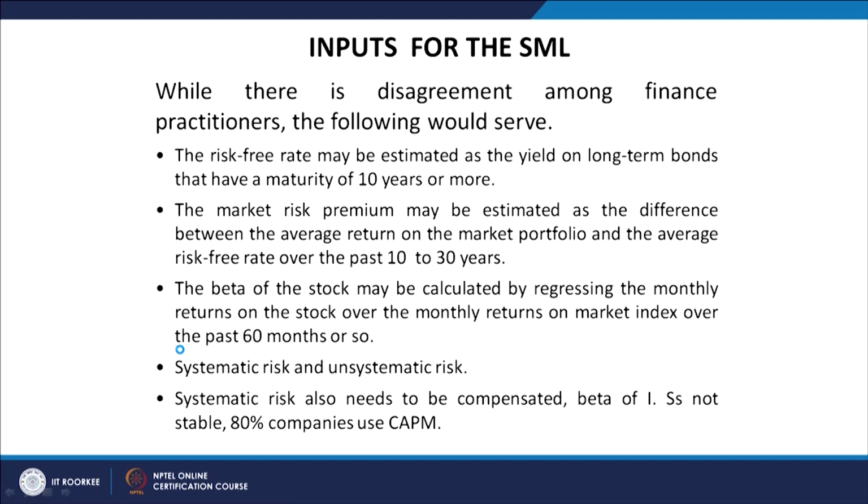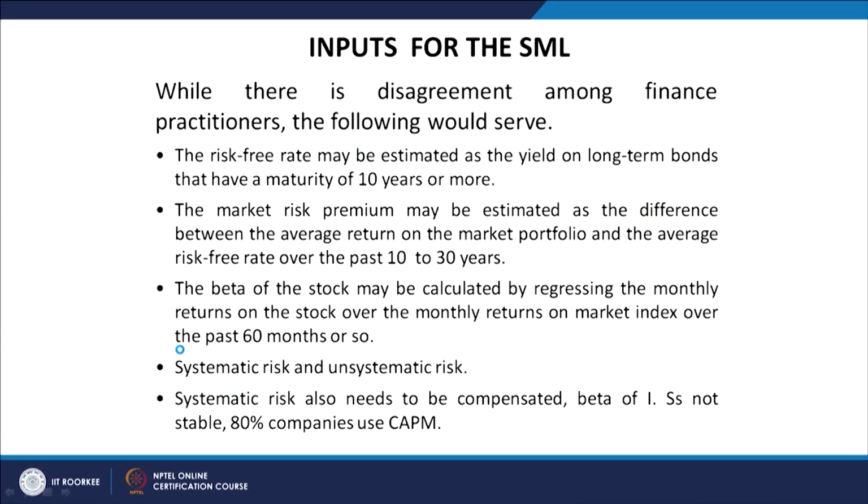It is basically the regression equation: if the market return is this much, how much will be the return from the individual security. So, it is the regression analysis, regressing the monthly returns on the individual security, whose cost we are going to calculate, over the monthly returns on the market index over the past 60 months or so.